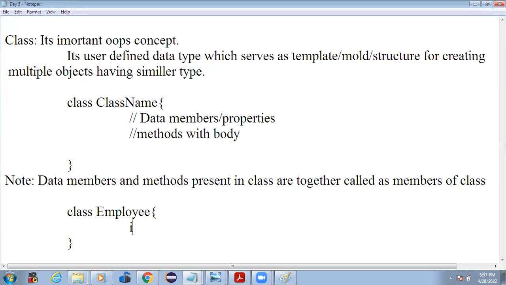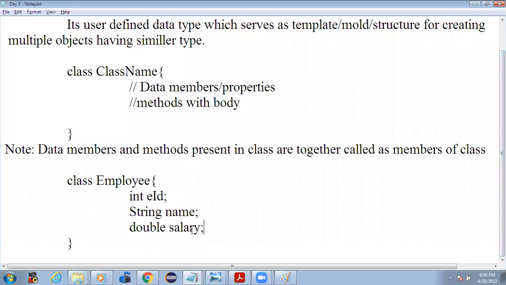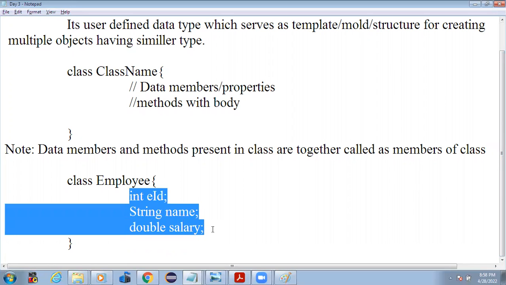I can write integer employeeID, then string employeeName, then double salary. These all together we call the data members of a class, or the properties.